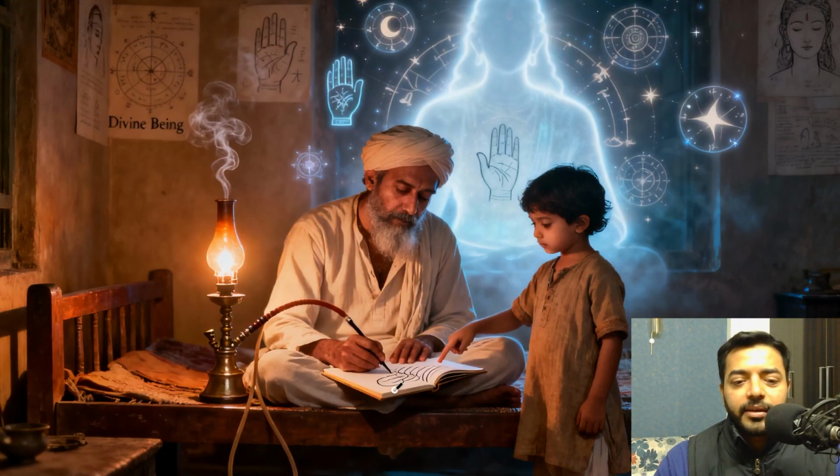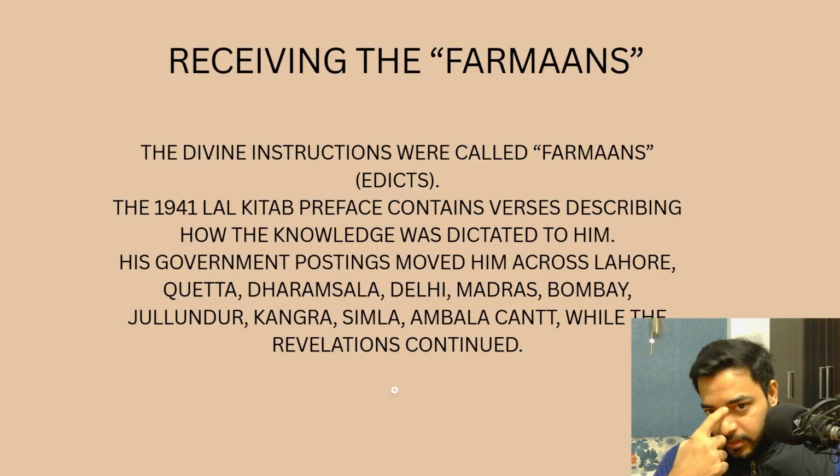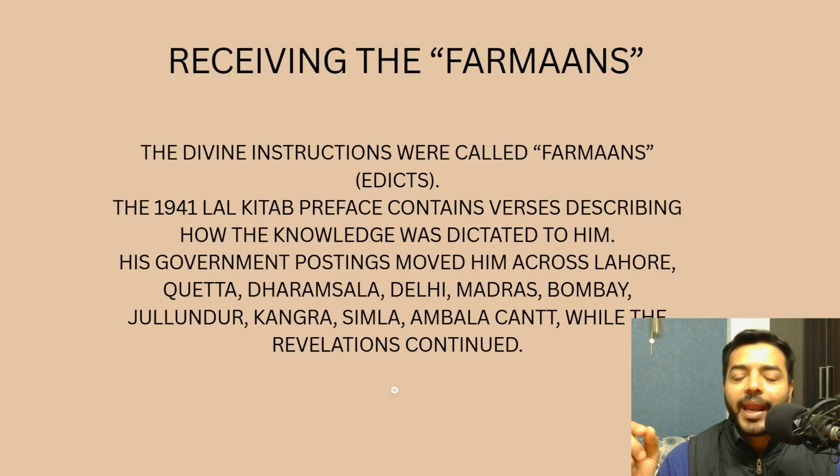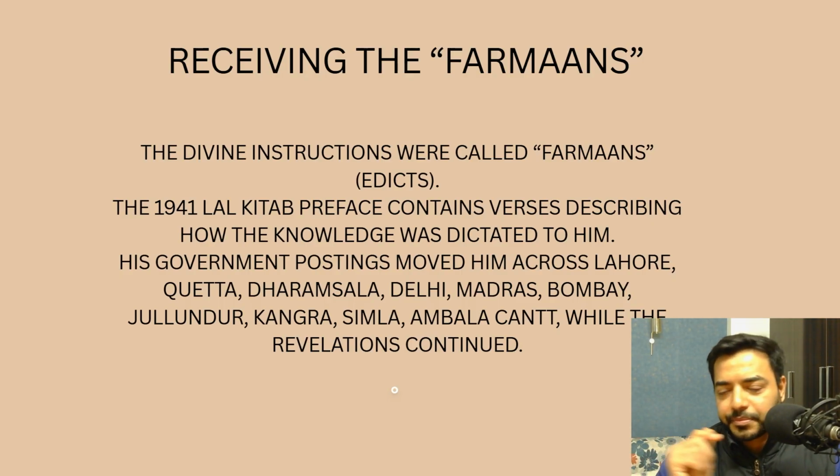So he used to sit and write this during the day, while he dreamt about Lal Kitab astrology at night, right? And his son, Pandit Somdat, would help and sometimes interpret whatever he was writing. Okay? So, receiving the farmans, the divine instructions, were called farmans, and so his first book is called Farman, right? He got these instructions from the divine, from God himself.